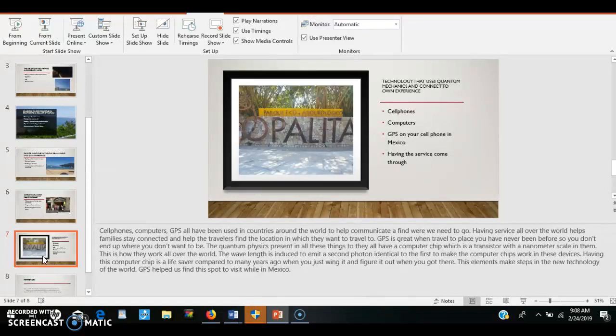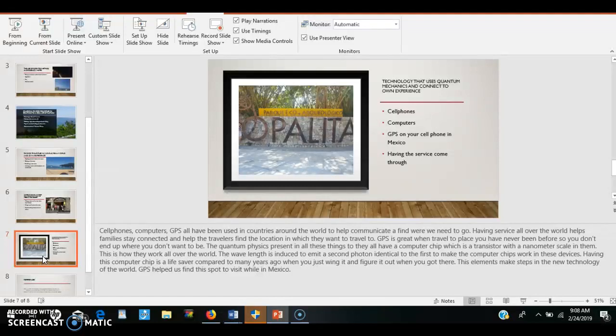Quantum physics is present in all these things. They have the computer chip with a transistor at a narrow nanoscale in them. This is how they work in the world, and the wavelength induces and emits a second photon identical to the first to make the computer chip work in the device. Having this computer chip is a lifesaver compared to many years ago when you just had to wing it and figure out where you wanted to go.